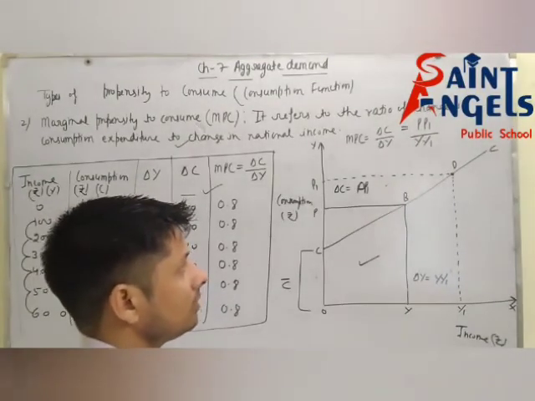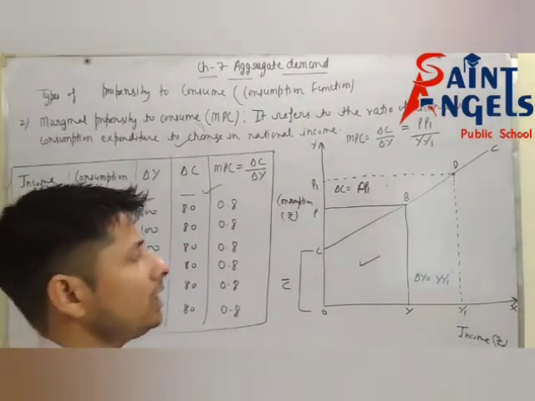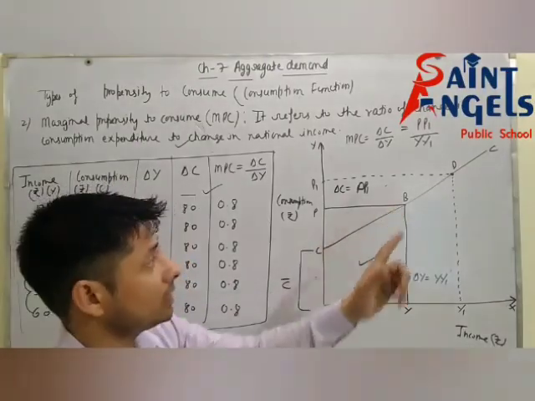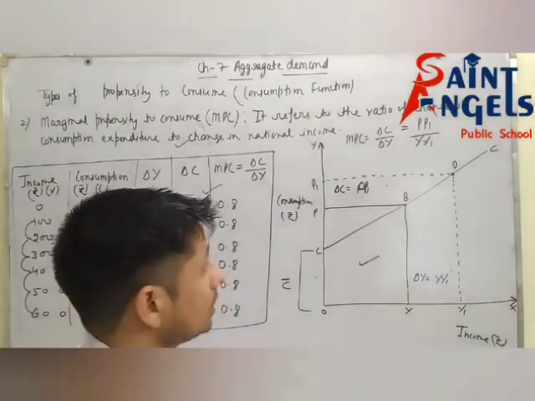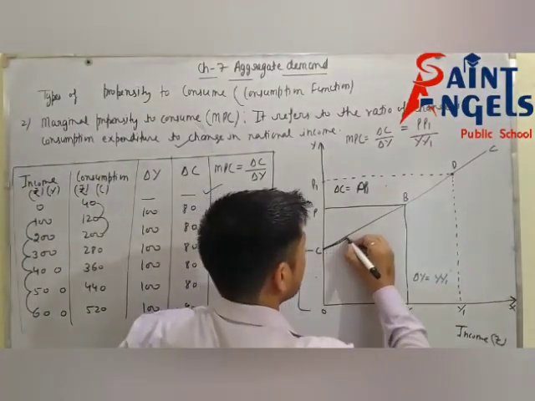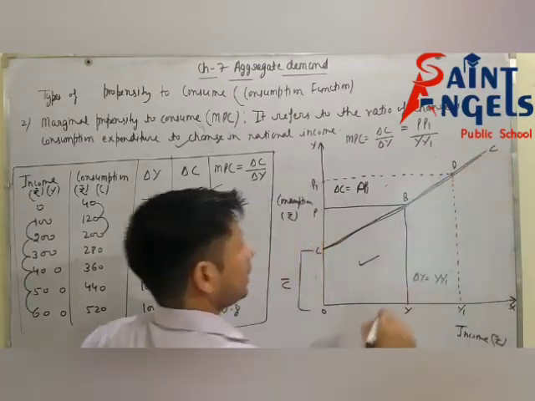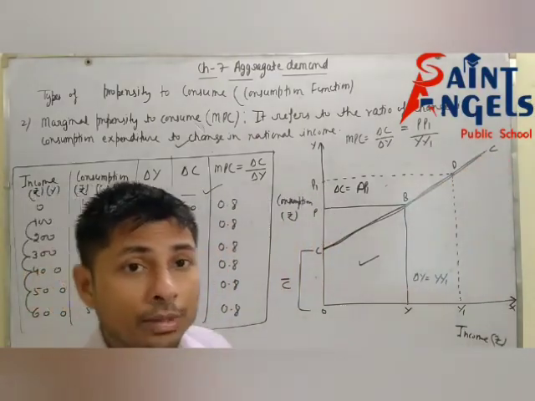CC is the consumption curve, and the consumption curve is a straight line. See here, the consumption curve is a straight line because MPC is